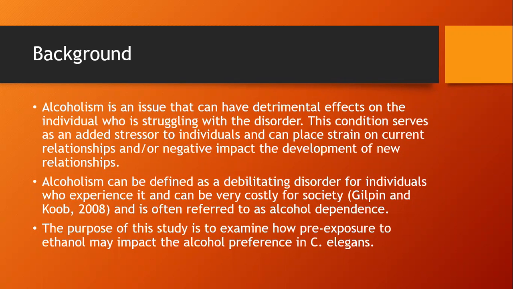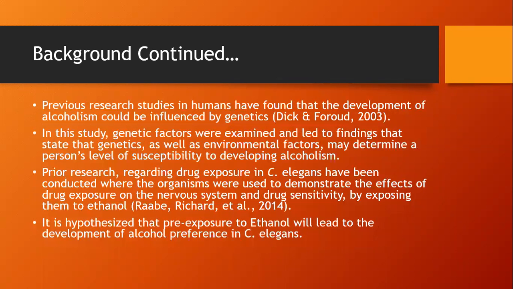The purpose of my study is to examine how pre-exposure to ethanol may impact the alcohol preference in C. elegans. Previous research in humans has found that the development of alcoholism could be influenced by genetics. In the study above, genetic factors were examined and led to findings that state that genetics, as well as environmental factors, may determine a person's level of susceptibility to developing alcoholism.